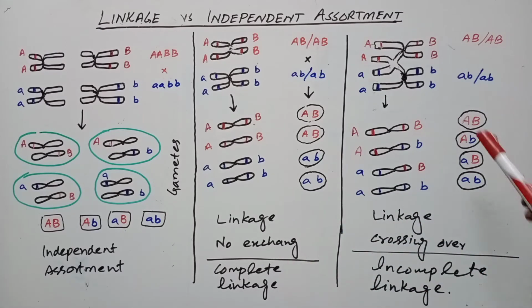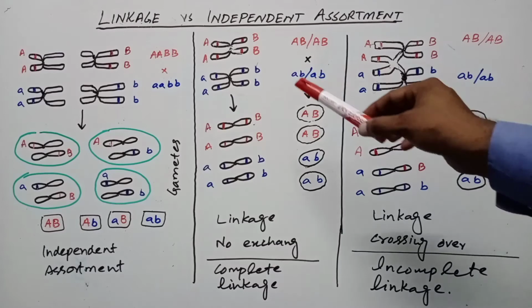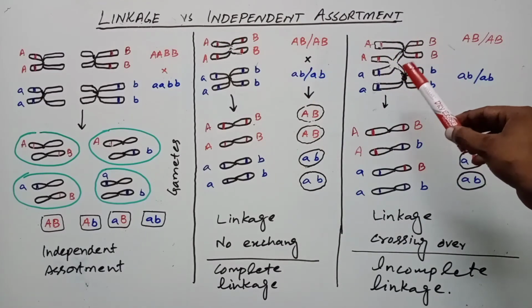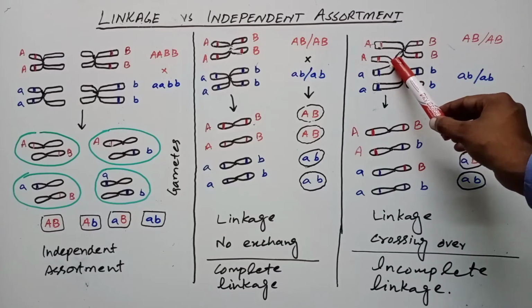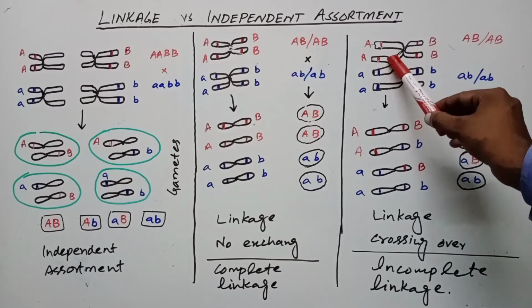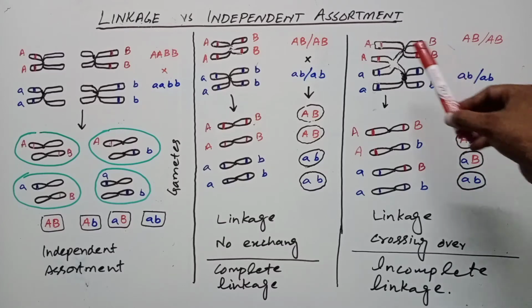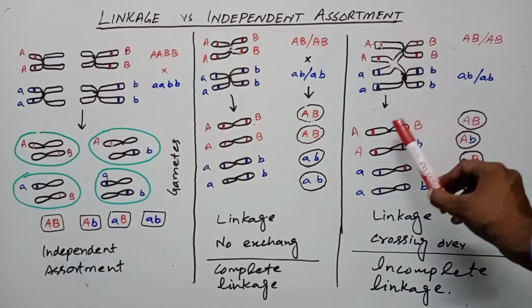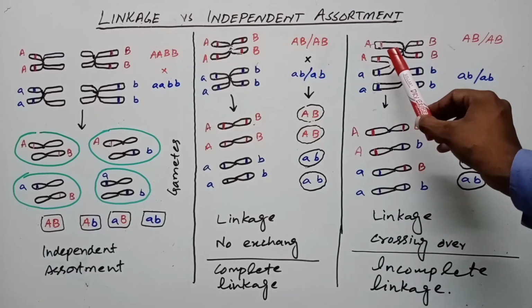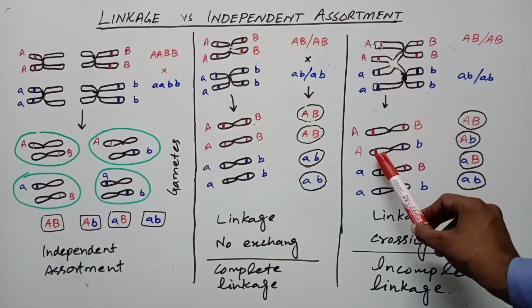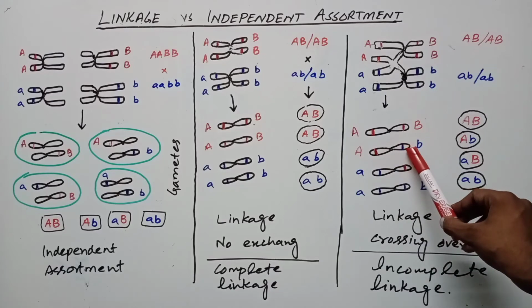And in the third diagram you can see the same phenomenon. The genes are present on the same chromosome, but there is a little difference: an exchange between two non-sister chromatids has occurred. So what will be the result? What will be their gametes? Capital A with capital B is one gamete, but this capital A is exchanged with small b.